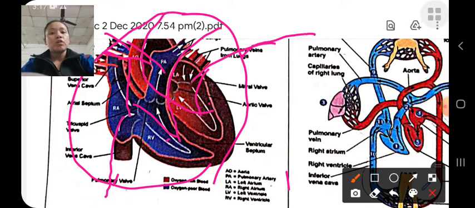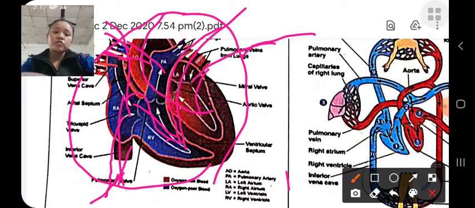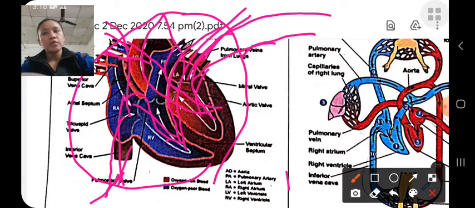The deoxygenated impure blood comes to the heart from the superior vena cava and inferior vena cava, to the right atrium, right ventricle, and again through the pulmonary arteries it goes to the lungs for purifying. From the lungs the blood is purified and it comes to the left atrium, from the left atrium to the left ventricle, and through the aorta it again goes to the body.